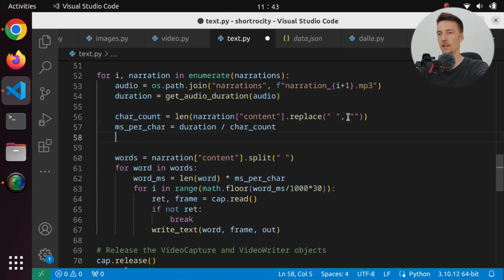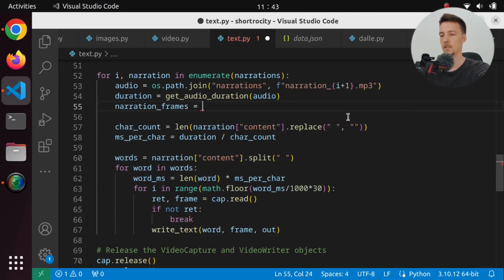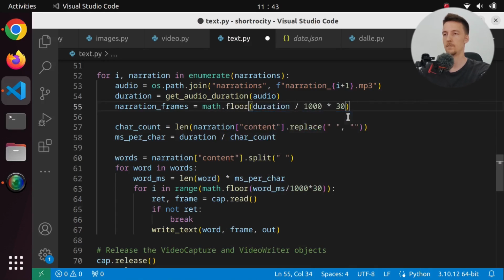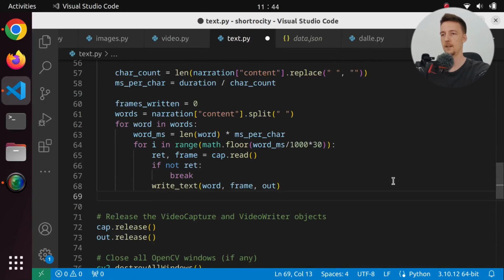So we could say something like, let's say it up here, narration frames is going to be duration divided by 1000 times 30. And this is going to be an int. And I guess we can say math floor. Although, is it the same thing? Maybe it's the same thing to cast to an int and math floor. Anyway, we know this many frames we have to write. And then we can say frames written is 0.